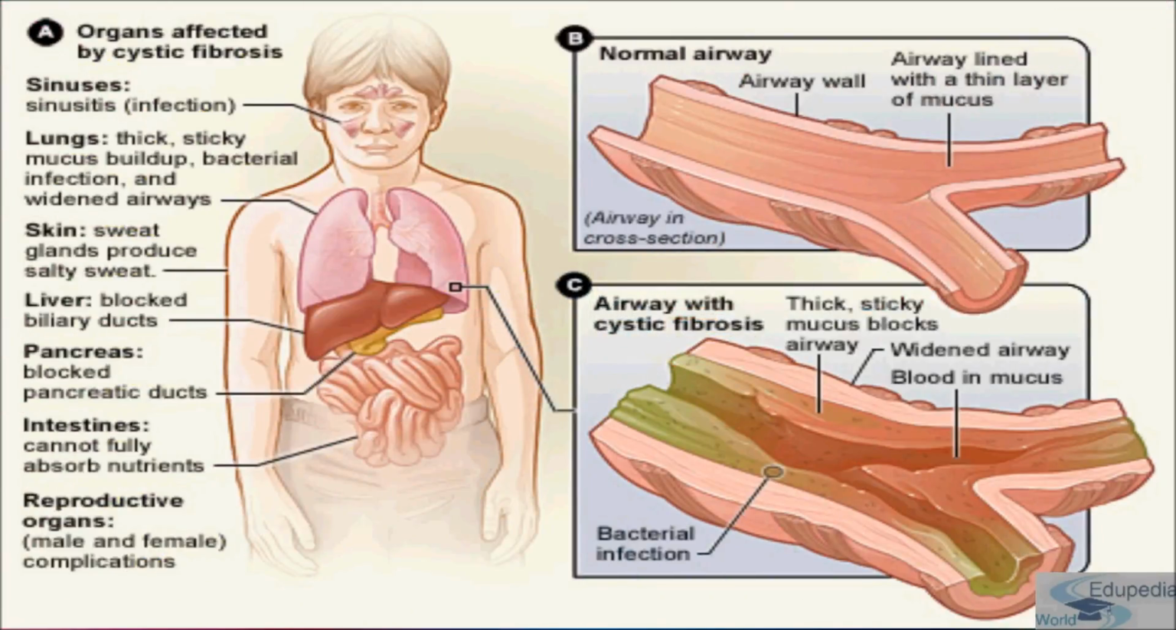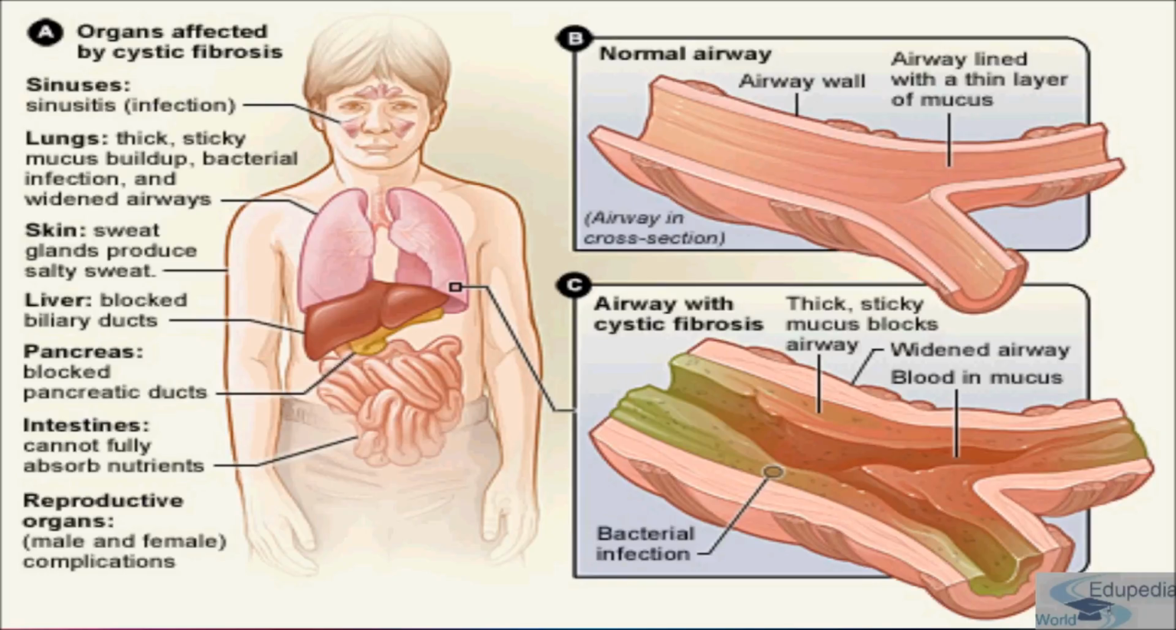Organs which are affected by cystic fibrosis include the sinus. Your lungs get affected too, so thick, sticky mucus gets built up in the lungs, leading to bacterial infection and widened airways. Your liver also gets affected, as it blocks the biliary ducts, the ones which secrete bile. Then pancreas, intestine, and reproductive organs also get affected by cystic fibrosis.